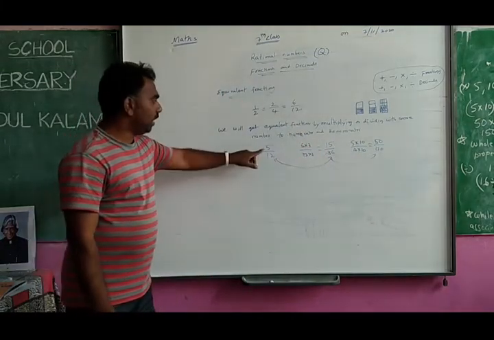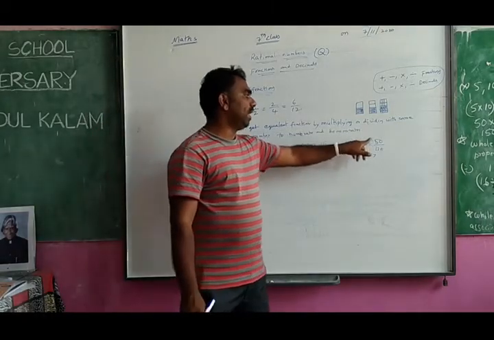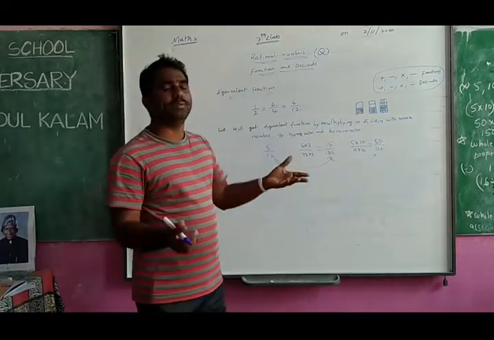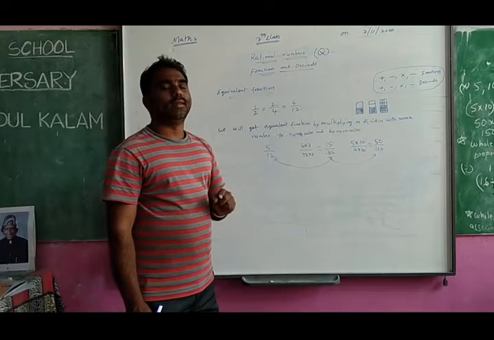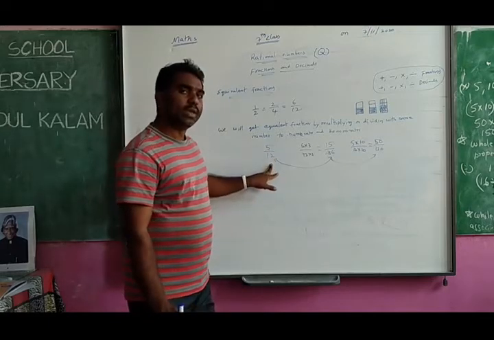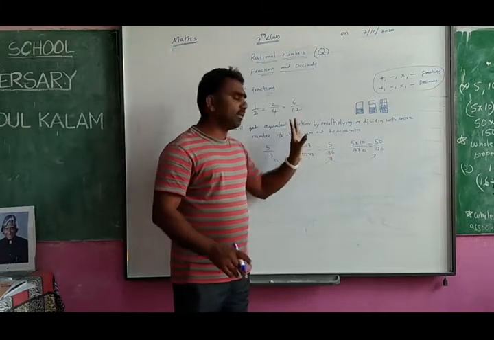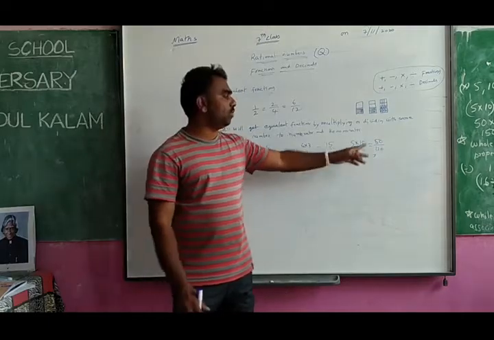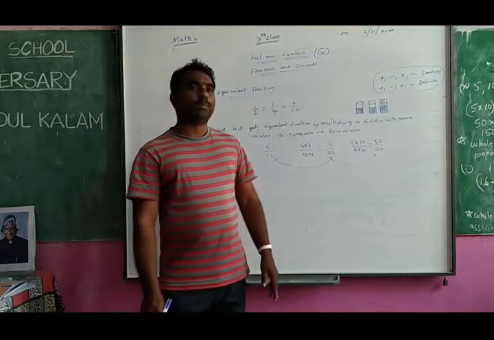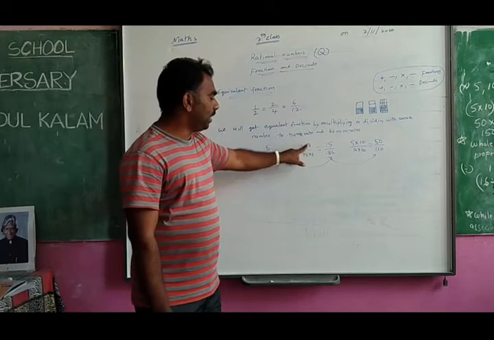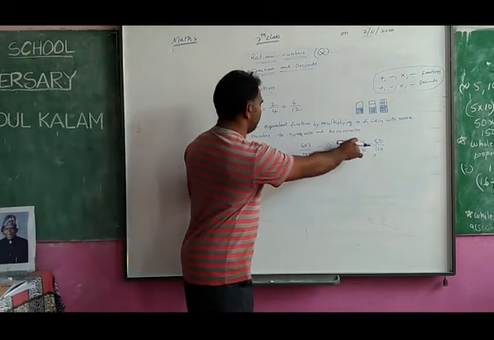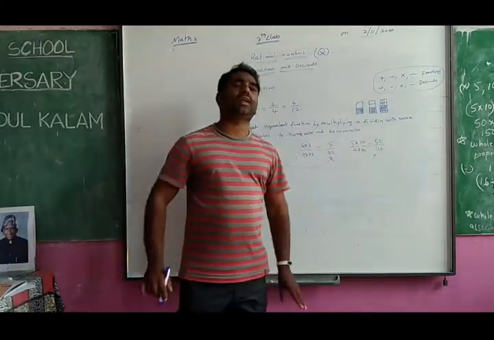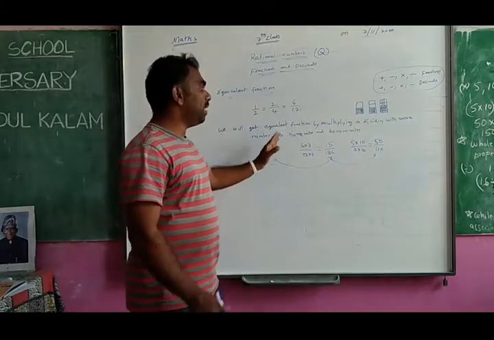So you can write 5 by 12 like this also, like this also. Anyhow you can write, because these all are equivalent. Equivalent means same quantity. That's why instead of 5 by 12 you can write 15 by 36 also. Instead of 5 by 12 you can write 50 by 120 also. So by multiplying the same number with the numerator and denominator, what do you get? You will get the equivalent fractions. So here you have done by multiplication.